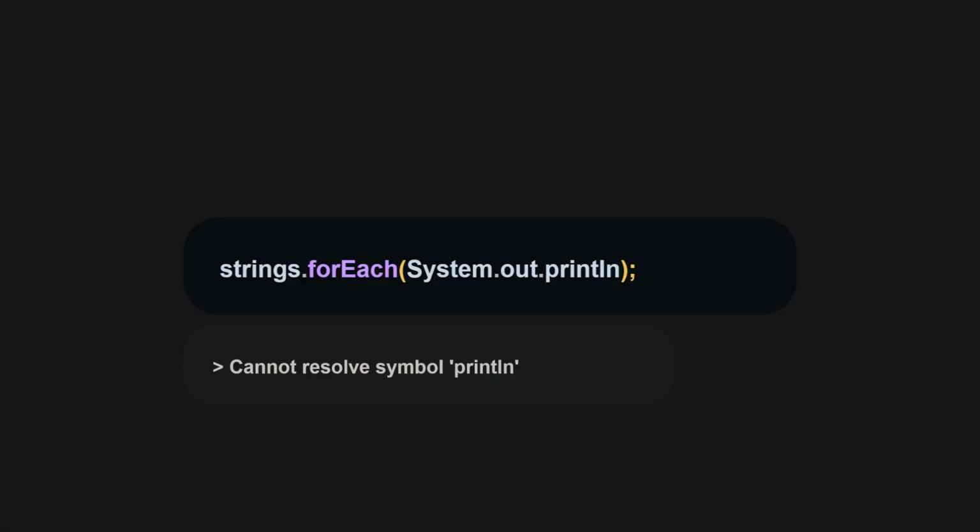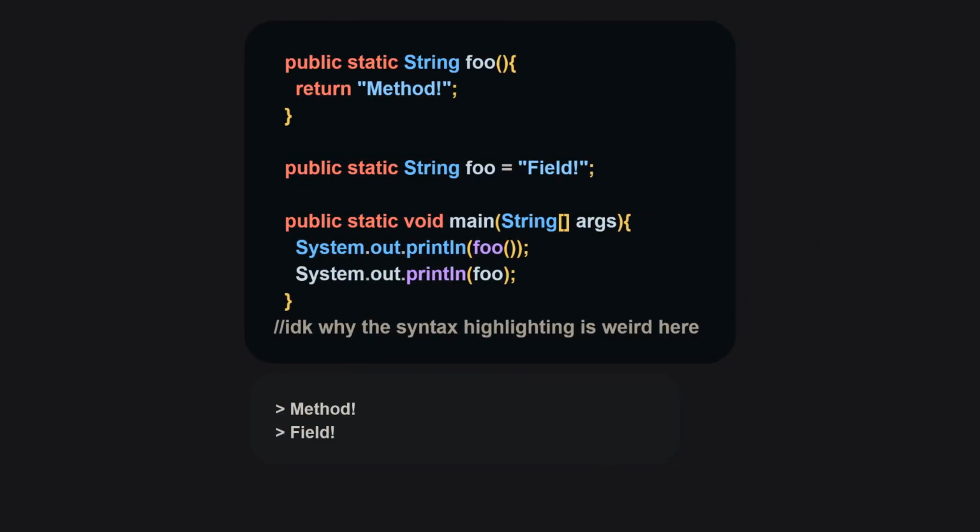This is the fundamental flaw of Java functional programming. Functions are not values, period. In fact, they don't even have name collisions. Look at this. The method and the field have two completely separate values and can be referenced independently of one another. Okay, so if a function isn't a value, what's the method reference doing? It's just syntactic sugar. It's the exact same as the lambda.